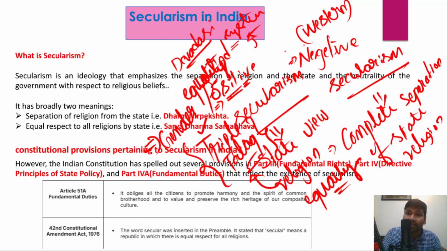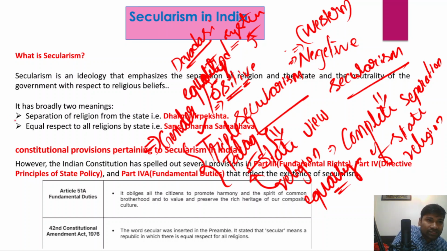But on the other hand, in the West, there is a complete separation of state and religion. The state will not intervene in religious matters. So that is the actual difference between the positive secularism and the negative secularism that is followed in the West. However, when we talk about secularism in India, it has two broad meanings.